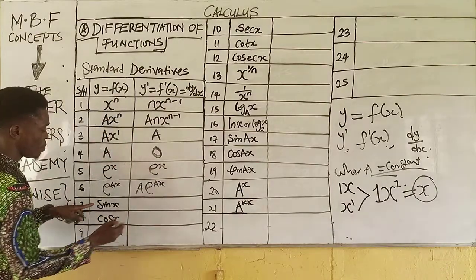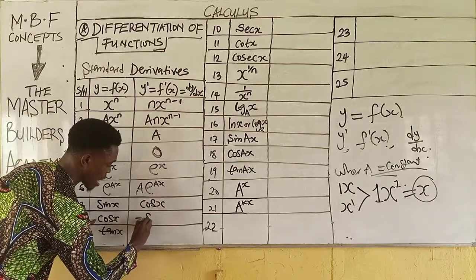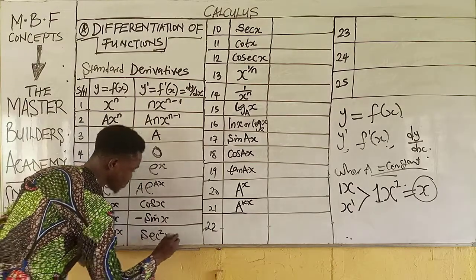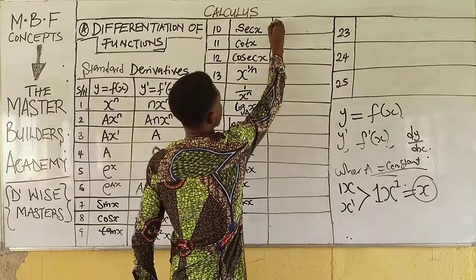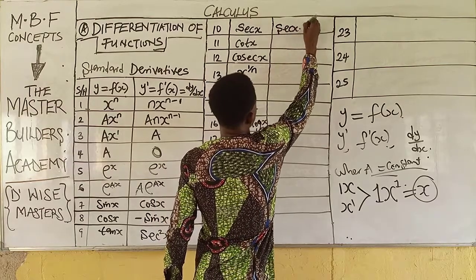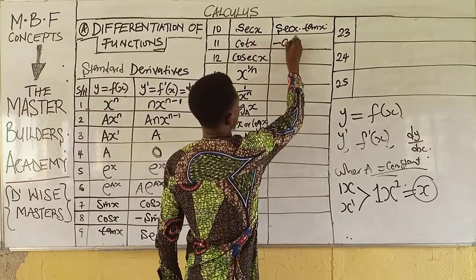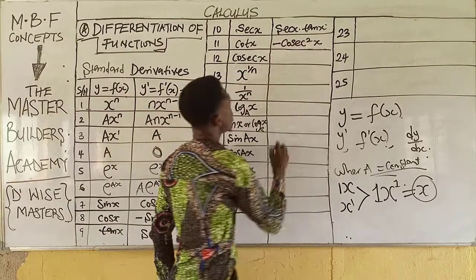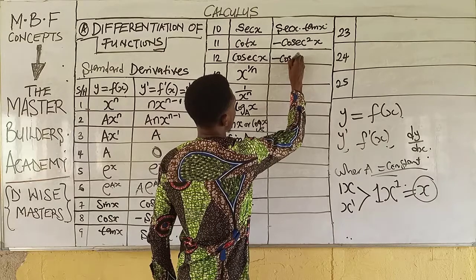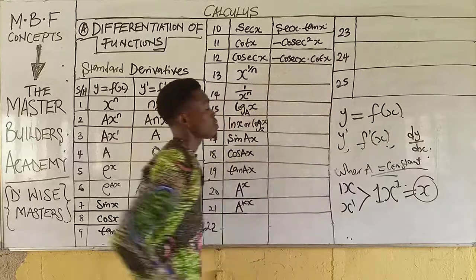Then if that is understood, when you differentiate sine x, you have cos x. When you differentiate cos x, you have minus sine x. When you differentiate tan x, you have sec squared x. When you differentiate sec x, you have sec x tan x. When you differentiate cot x, you have minus cosec squared x. When you differentiate cosec x, you have minus cosec x cot x. So these are standard derivatives.